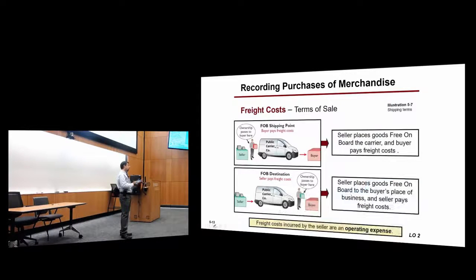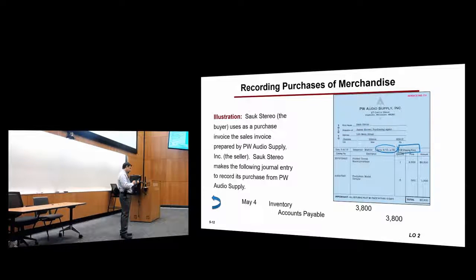Now, you see this thing here? FOB, shipping point. FOB means free on board. That means free to which point?